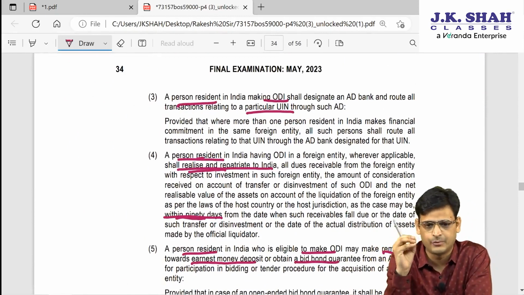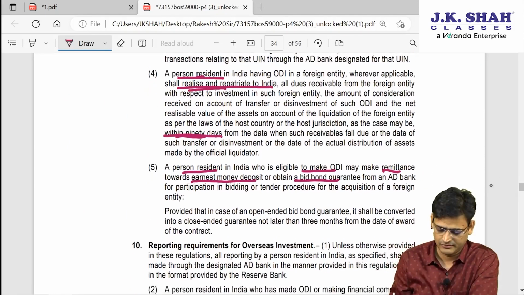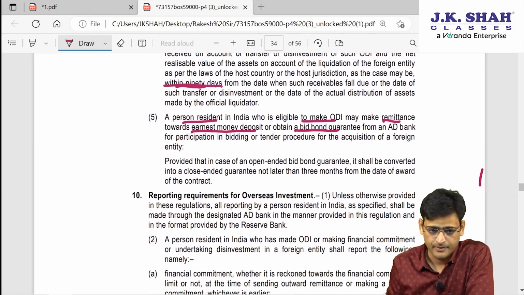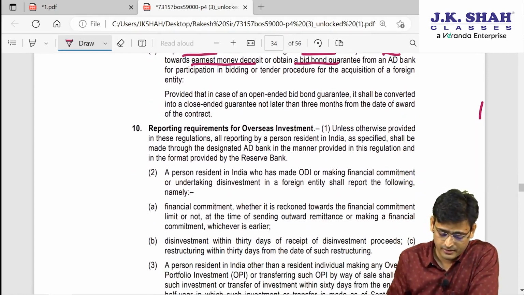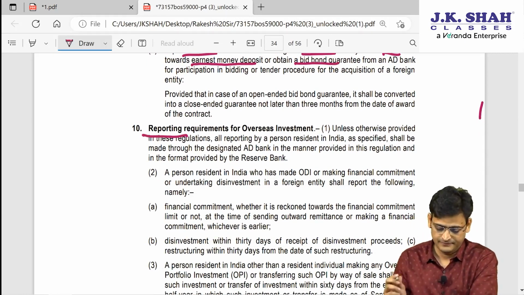When you sell any equity of the ODI, you should realize and repatriate it within 90 days. So this is the point. Then if a PRI is there, you can also give that money. Now, the reporting requirement. What is the reporting requirement? Please understand what they are saying.